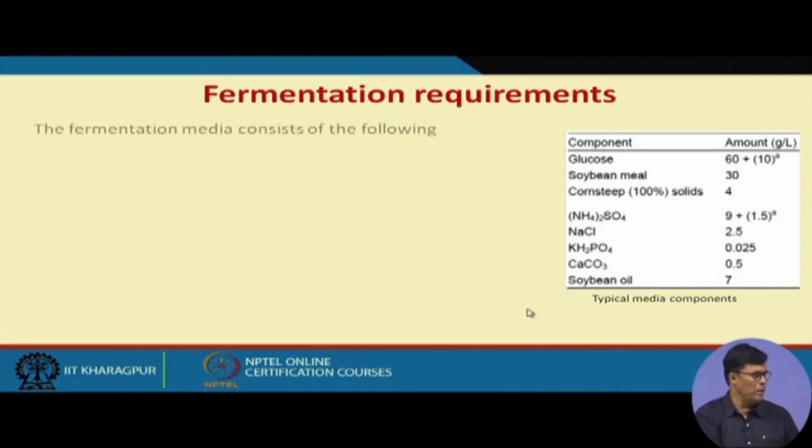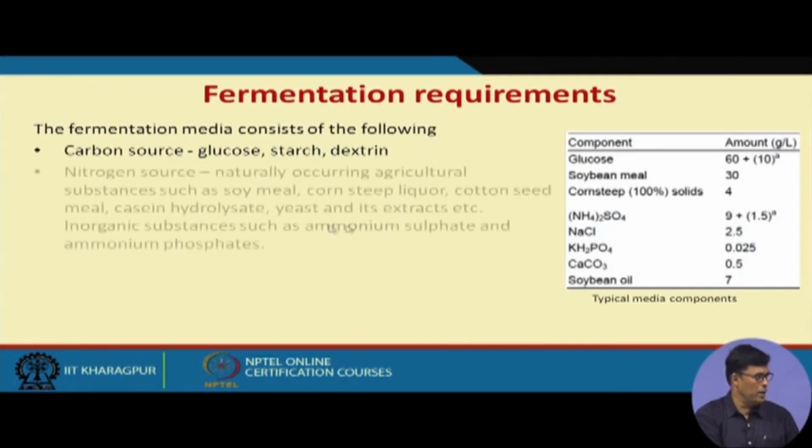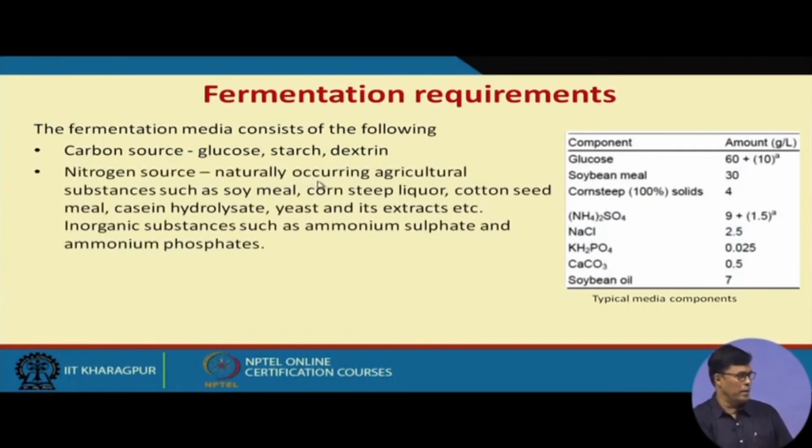Now, if you look at this fermentation requirement, media consists of carbon sources like glucose, starch and dextrin, nitrogen sources, naturally occurring agricultural substances such as soybean, corn steep liquor, cotton seed meal, casein hydrolysate. I told you casein hydrolysate, casein is a kind of protein.